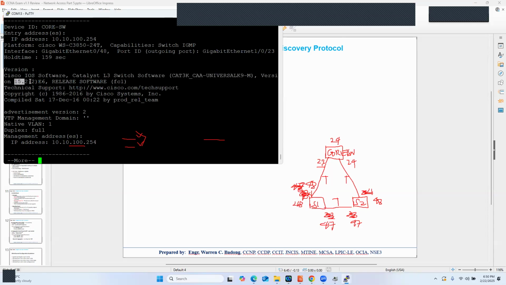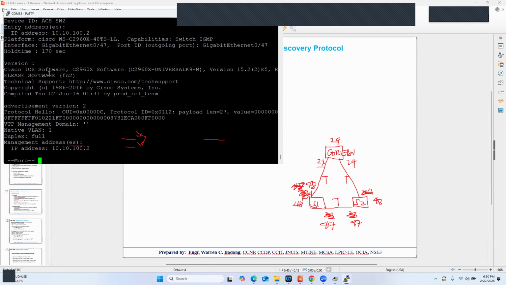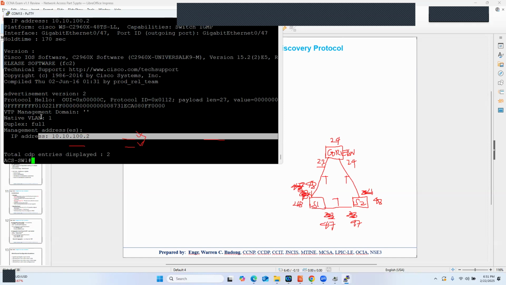The version of the operating system is 12.2. Having this information, you will know the version of the Cisco IOS of this device. What else? Those things, native VLAN, the duplex mode. But the significant ones here, especially for attackers, guys, are the IP address as well as the version of the operating system. Okay, so there are two CDP entries.